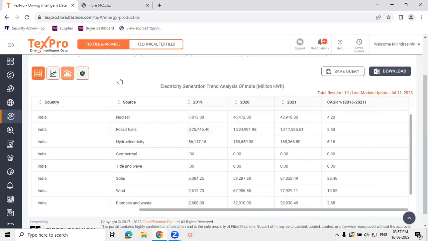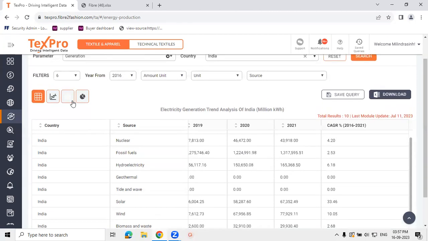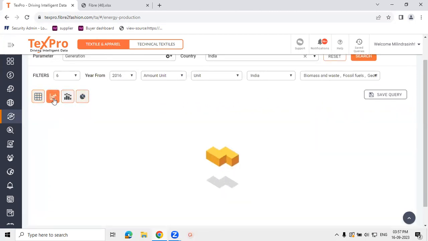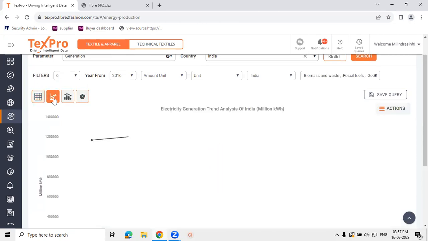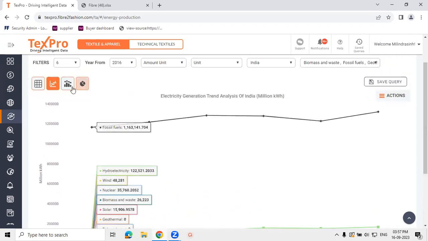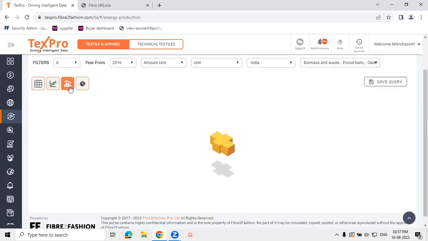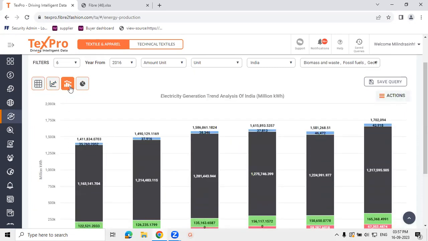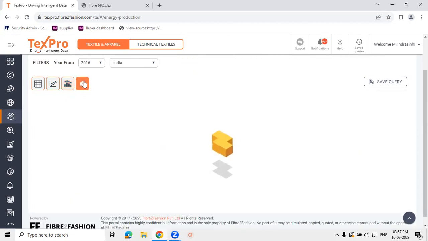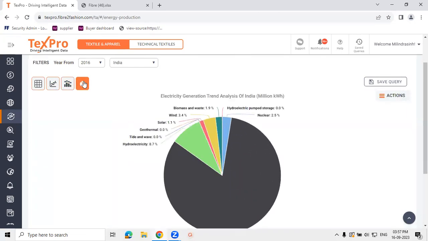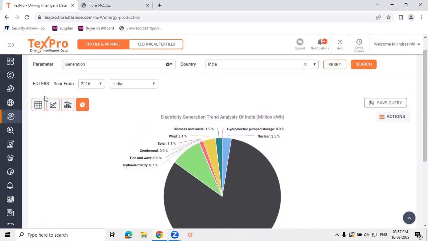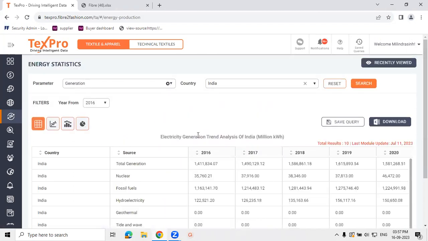There are various visualization options that we provide, so you can chart the data accordingly. You have line charts to understand the trend in terms of sources, stacked column charts to understand the trend as well as shares, and pie charts to understand the energy mix. We also provide various filter options, in case you want to change the currencies, units, or the source. You can do that from here.